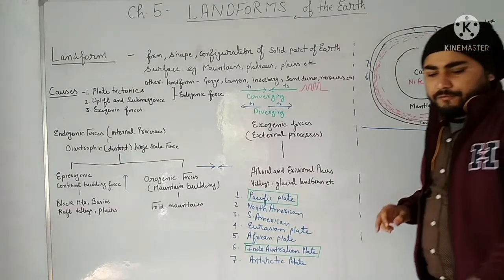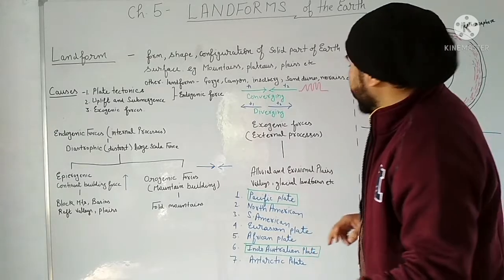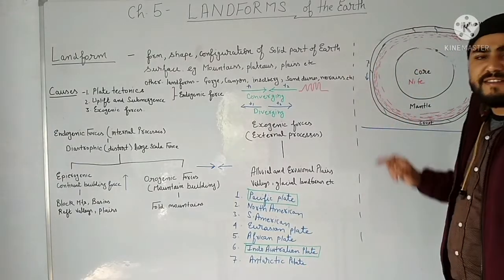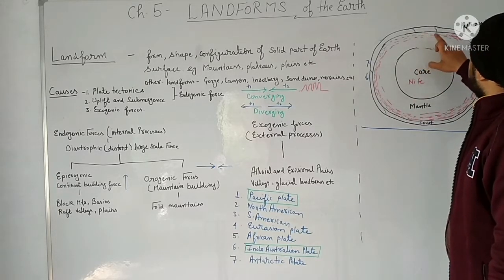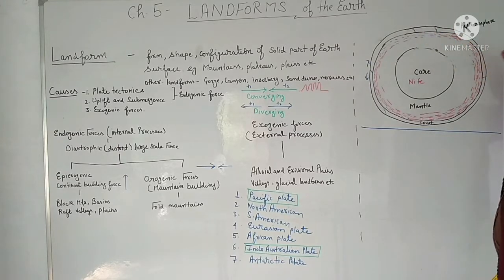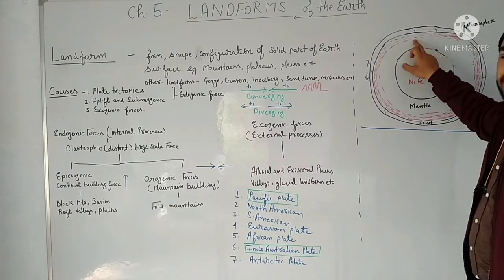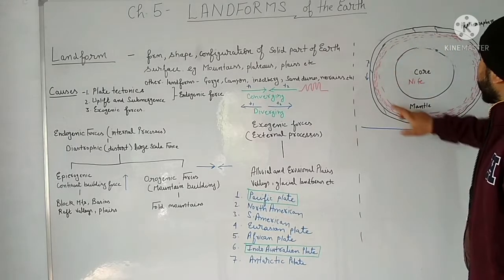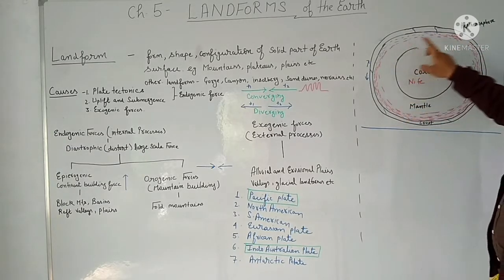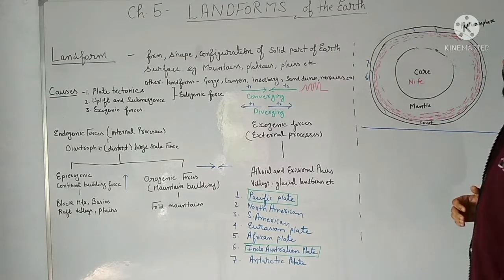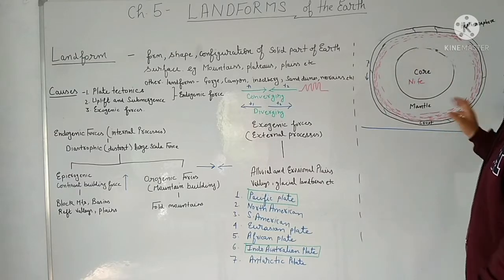I told you that if a piece of rock, a stone, is given 1400 degrees Celsius temperature and above, it can melt. So when these rocks of the crust or lithosphere come here in the mantle, they start melting, and they remain in semi molten form in the asthenosphere. This is the layer of the earth, asthenosphere, where the rocks remain in semi molten form.